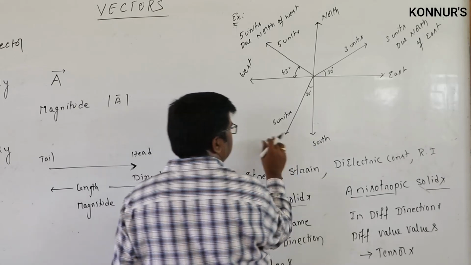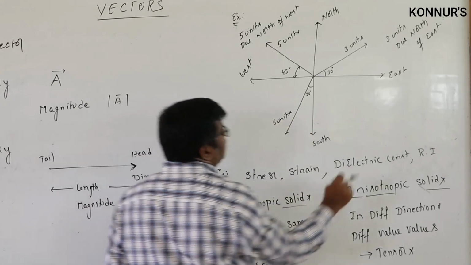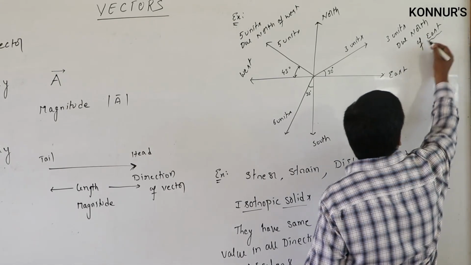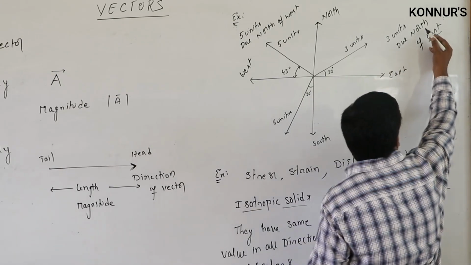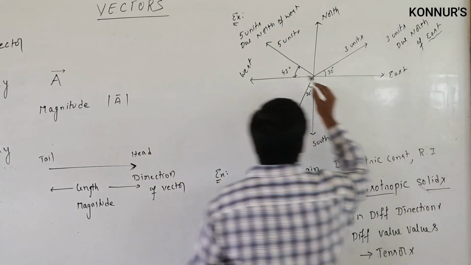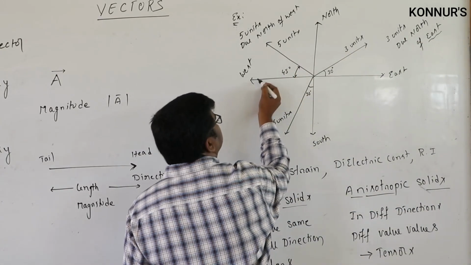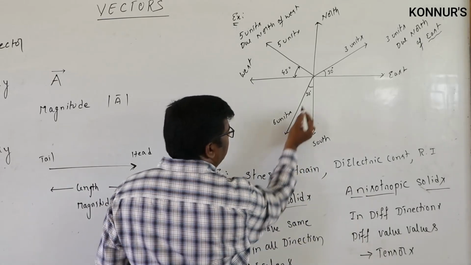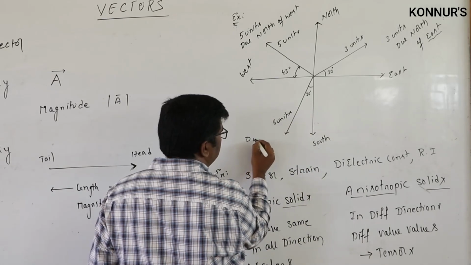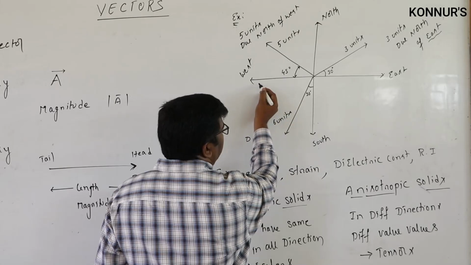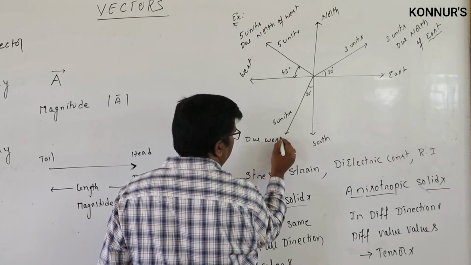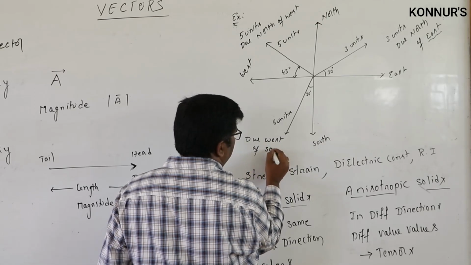We can write this as north of east. So whichever direction the angle is made with, you have to write north of east. Here also it is making an angle of 45 degrees with west. That's why we are calling it north of west. In the same way here, you can mention this direction is due west of south.